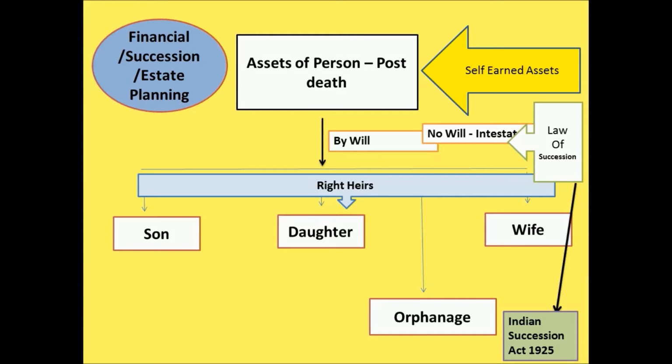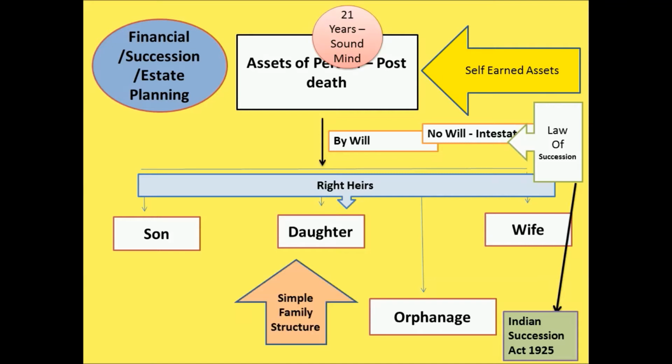One thing you have to keep in mind is that of the assets of a person, he can transfer through a will only the self-earned assets. Joint assets you cannot transfer. For transferring the property or assets to a person, the eligibilities are that the person should be 21 years old and of sound mind, and the family should follow a simple family structure. It should not be complicated.